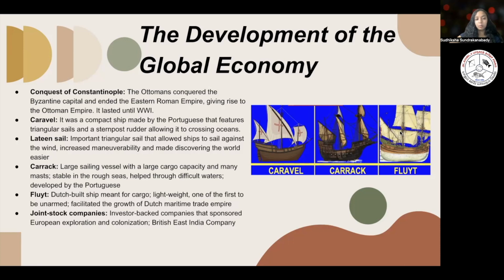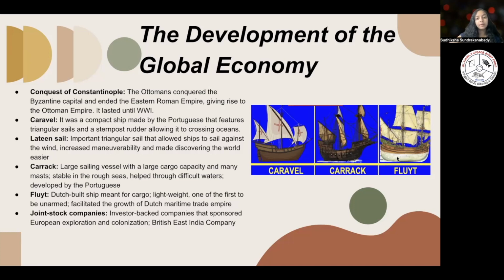It was lightweight and one of the first to be unarmed. So it facilitated the growth of the Dutch maritime empire. What this basically means, or the importance of this, is that during this time, every single ship that they built was armed. They had weapons to aid them in any attack. But during this time, the Dutch invented a different type of ship that was only used to carry cargo from one place to another, mainly for trade and not set up for any attacks.